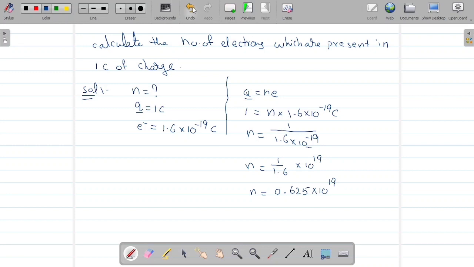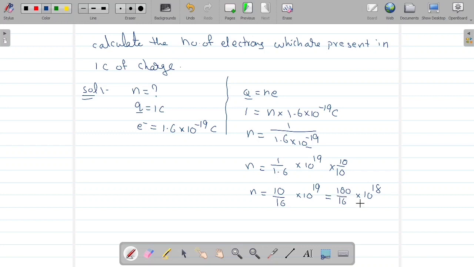How does it come? Let's see. If you rationalize by multiplying with 10 by 10, then it is 10 by 16 into 10 to the power of 19. Still I want to simplify this, like 100 by 16 into 10 to the power of 18. Here it was 19, no?